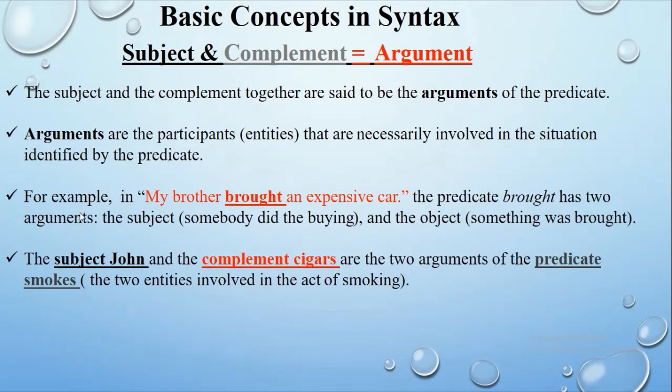For example, my brother brought an expensive car. The predicate brought has two arguments: the subject, somebody did the act of buying, and the object, something was done, that was bought. The subject John and the complement cigars are the two arguments of the predicate smokes, the two entities involved in the act of smoking.